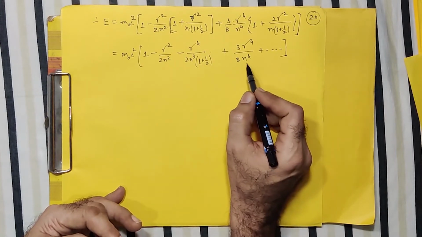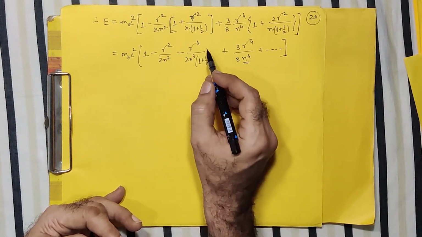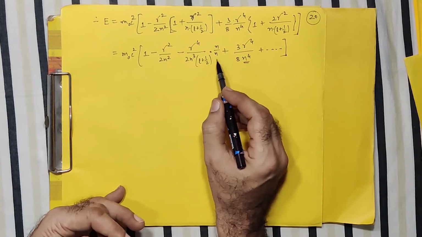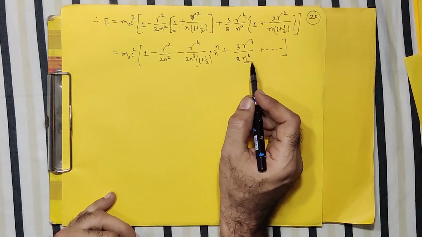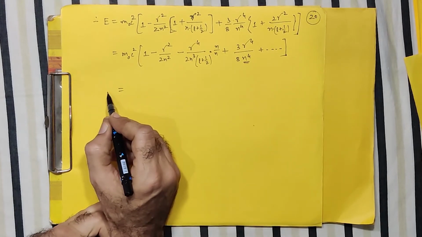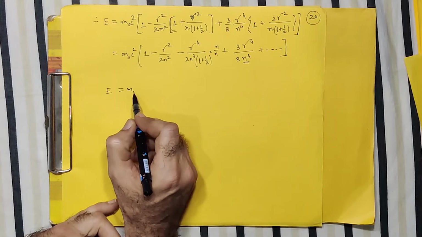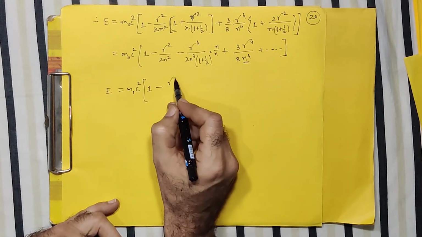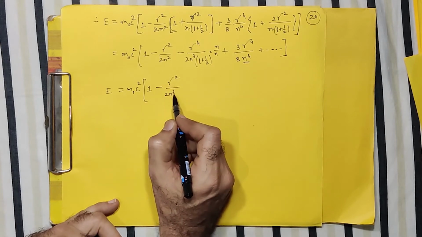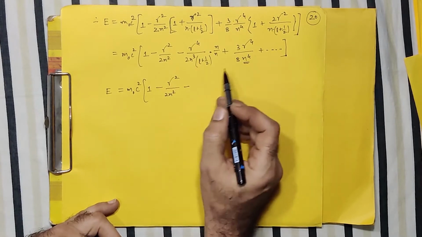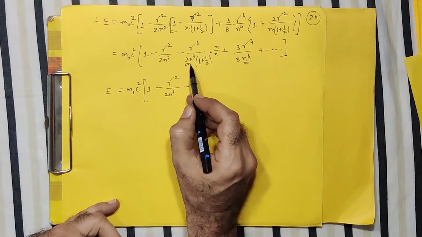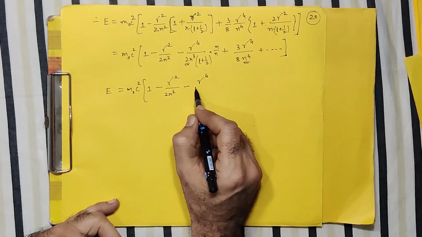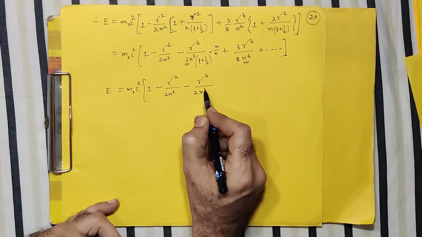Only thing is that now here it is n raised to 4 and here it is n cube. So what I do, I multiply here by n and divide by n, so it will make the common n raised to 4 term in the denominator. So finally my expression for the E will be ready. This term I retain as it is. Correct? And in this, I can now take 2 common, n raised to 4 common, and gamma raised to 4 common. So gamma raised to 4 upon 2 n raised to 4.